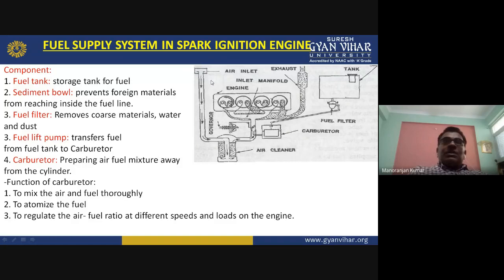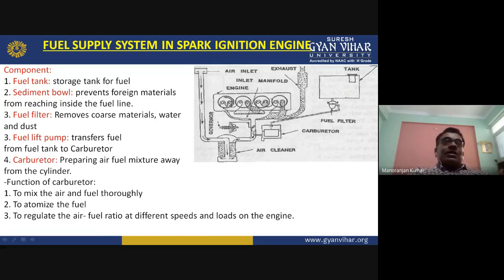Since many impurities are present in the atmospheric air, you have to remove them. Otherwise, if you don't remove the air impurities, your engine will be choked. So from this side the clean air is coming to the carburetor, and from this side the clean petrol is coming to the carburetor.